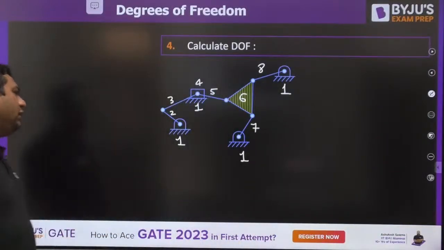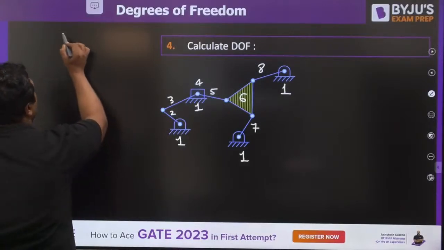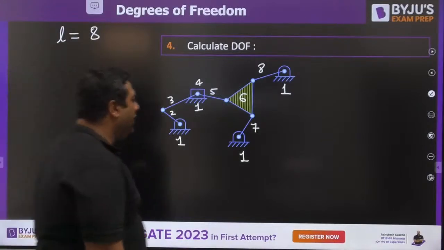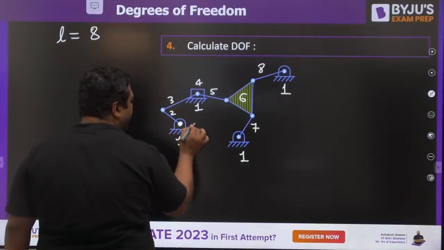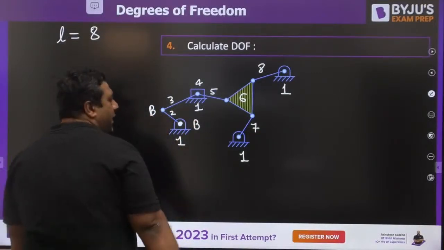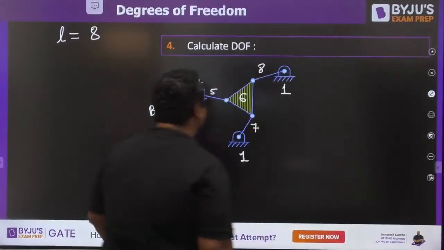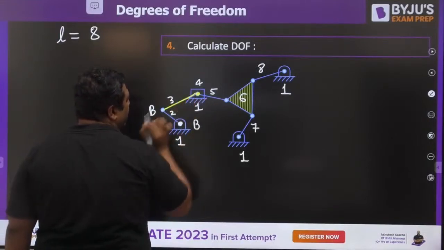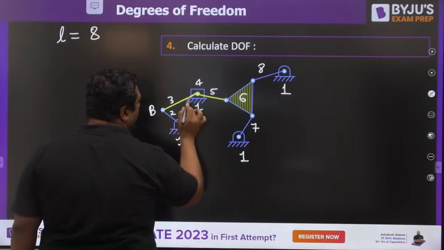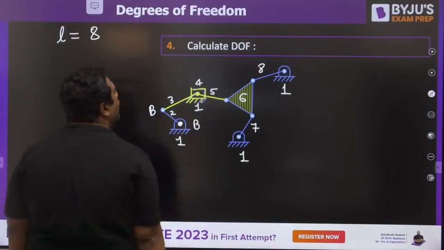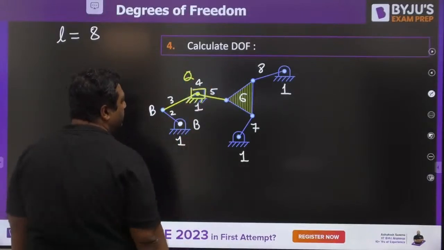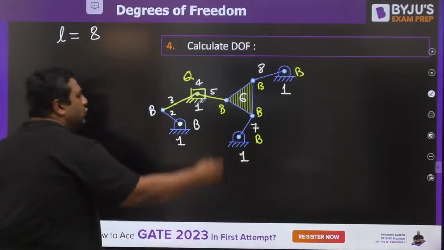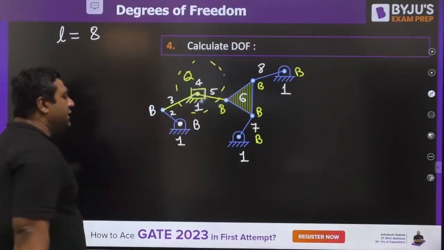So when you try to calculate the degree of freedom, we have the number of links to be 8. And my dear, if we try to find out the joints, this is a binary joint. This is a binary joint. My dear, now the confusion starts when we enter into this point. If you see this point, at this point we have link number 3, link number 5, link number 1, link number 5. So there are 4 links. So it is a quaternary joint. Once again, binary, binary, binary, binary and binary. So if you identify this quaternary, there is no mistake.